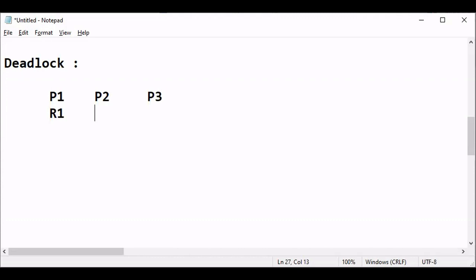Then P2 is holding something. So this is called holding, holding a resource by process P2. Then P3 also, because it is executing, is holding a resource R3. This may be any resource, like memory. Usually, a section of the primary memory, the RAM, is reserved for every process while it is executing. So you consider that section as a resource.